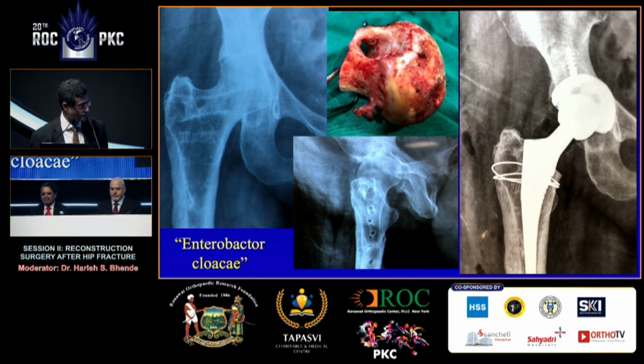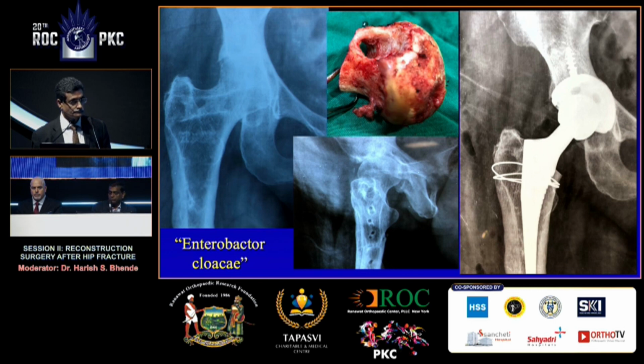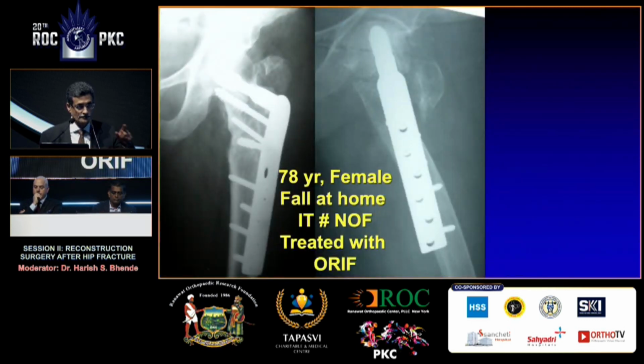Vijay, you want to add something? The important message is that a broach-only stem, like the Corail, will lead to a lot of problems, although you may get away with it. And when you don't get good proximal fixation, you may end up with a Dorr A type failure in the medium term. So I would think that the choice of this stem is not very ideal for this situation. Just the last case, Parag, I'll just take 5 more minutes.